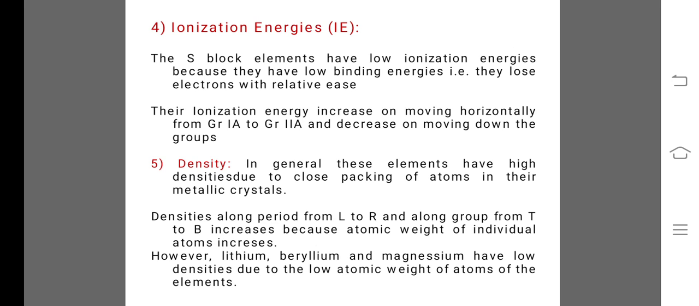Next one, that is the density. In general, these elements have high densities due to close packing of atoms in their metallic crystals. Densities along a period from left to right and along a group from top to bottom increase because the atomic weight of individual atoms increases. However, lithium, beryllium and magnesium have low densities due to the low atomic weight of atoms of these elements.